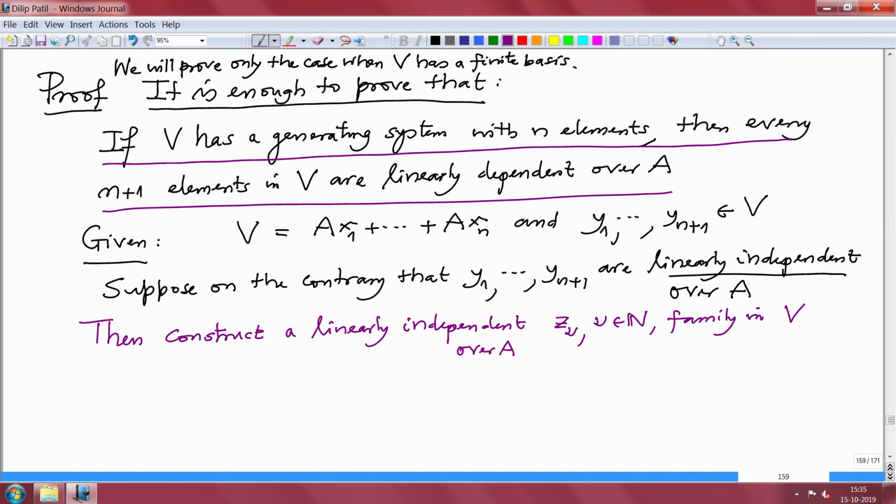Using these two facts you construct countably infinitely many linearly independent elements in V. And now we are done.